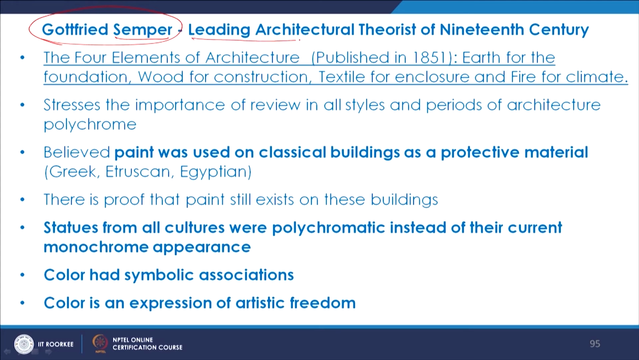He was a leading architectural theorist of the 19th century, and he is very famous for his work, The Four Elements of Architecture, where he considered earth for the foundation, wood for construction, textile for enclosure, and fire for climate. So when we talk about spatial intervention, the most important thing for us is to understand how he saw textiles being used for creating enclosure and space making.